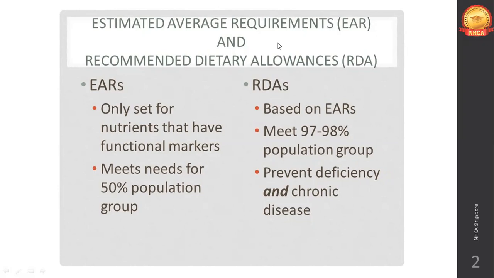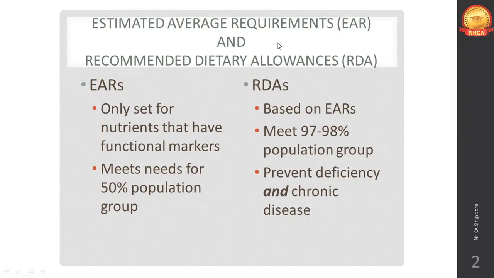How much food your population is having, how much nutrient per day the entire country is having in terms of carbohydrates, fats, proteins, minerals, vitamins, all macronutrients, how much the people are having on an average basis, and from that average we will determine what is the recommended daily allowance for them.